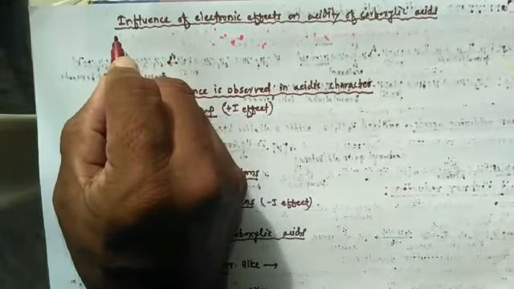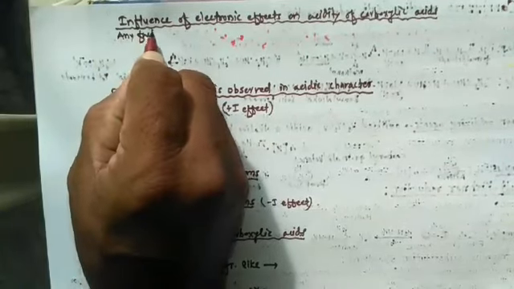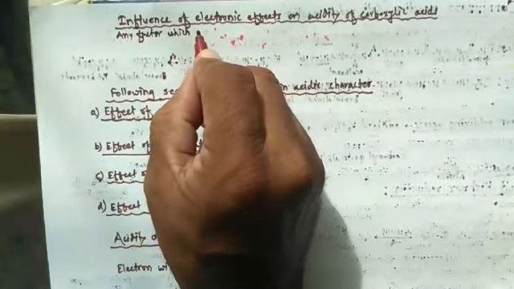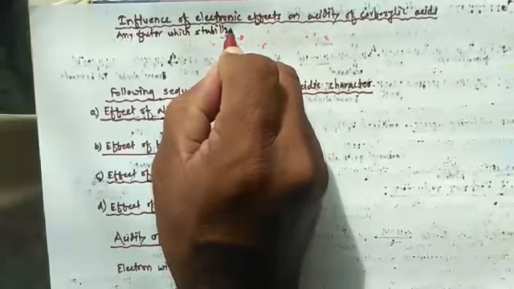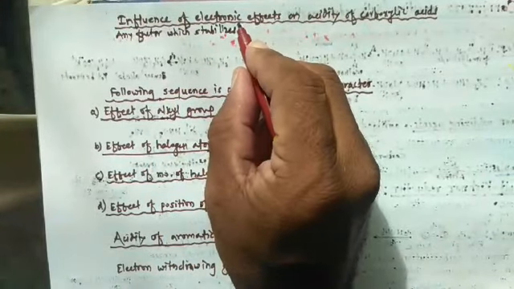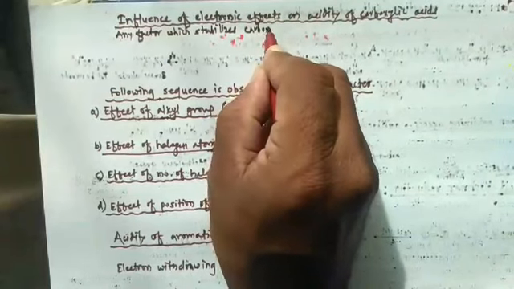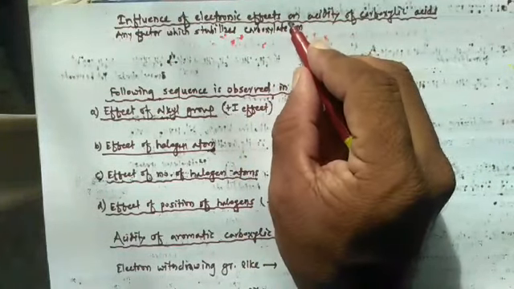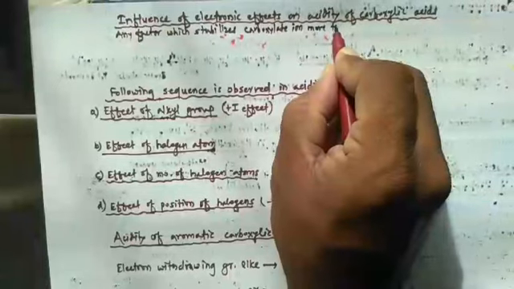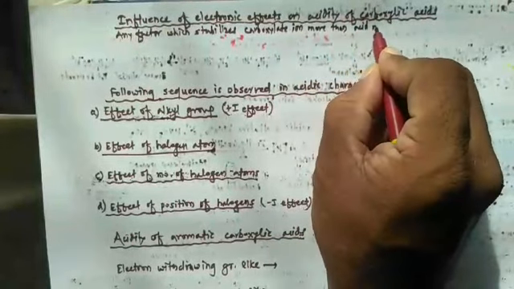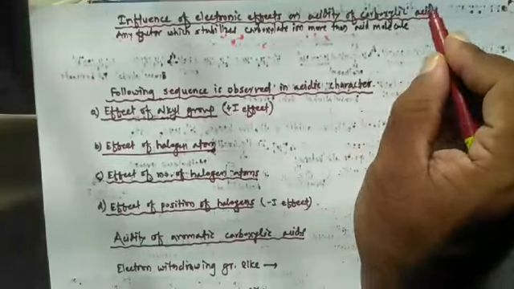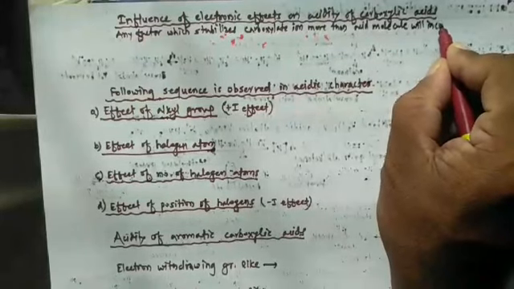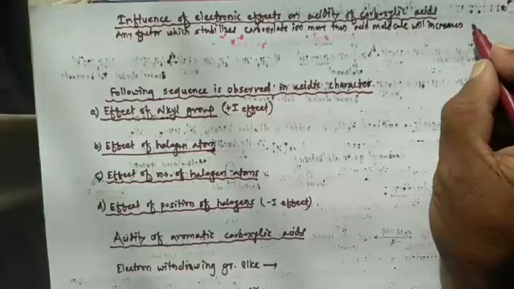So any factor which stabilizes carboxylate ion more than acid molecule will increase acidity.